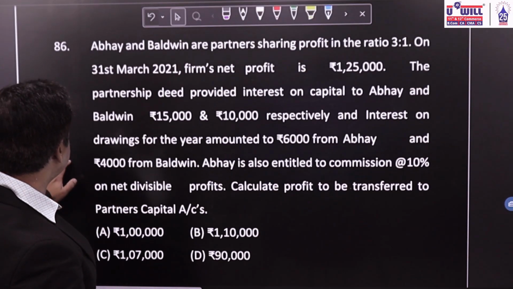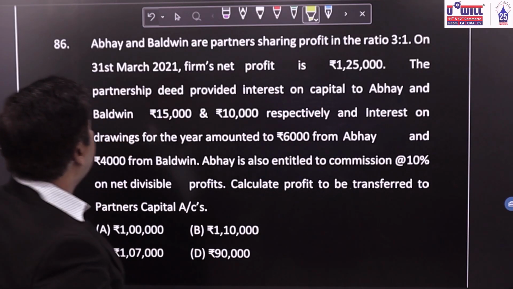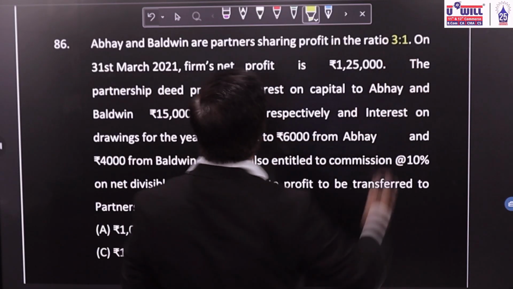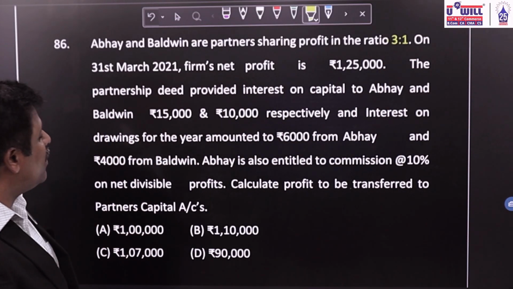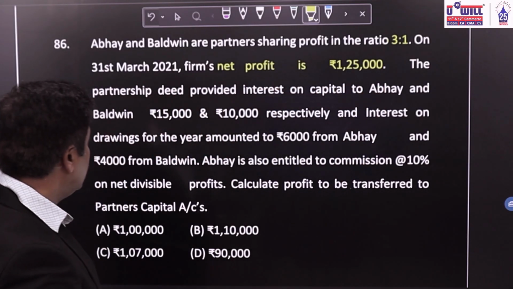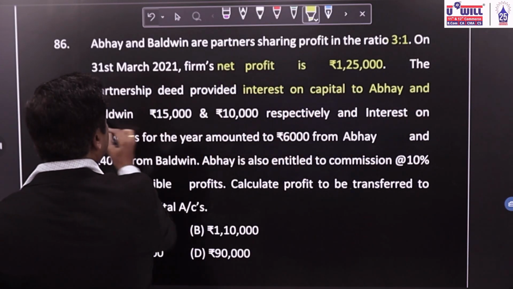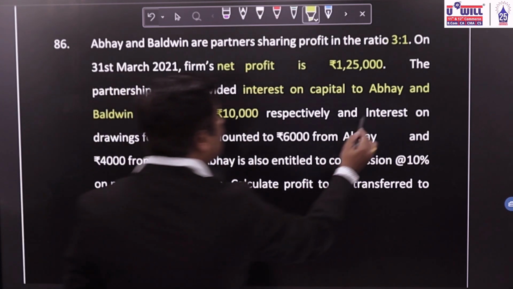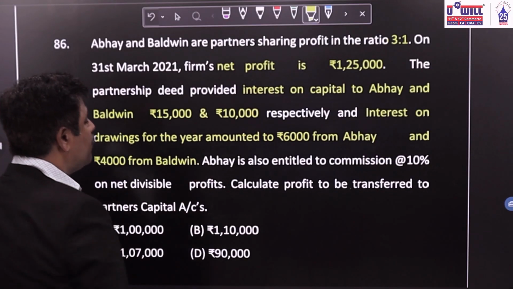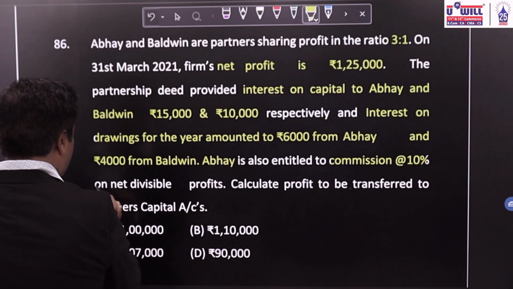Question number 86. Abhay and Baldwin are partners sharing profits in the ratio of 3:1, old ratio. On 31st March 2021, firm's net profit is 1,25,000. The partnership provided for interest on capital to Abhay and Baldwin, 15,000 and 10,000 respectively. Interest on drawings 6,000 from Abhay and 4,000 from Baldwin. Abhay is also entitled to commission of 10% on net divisible profits.